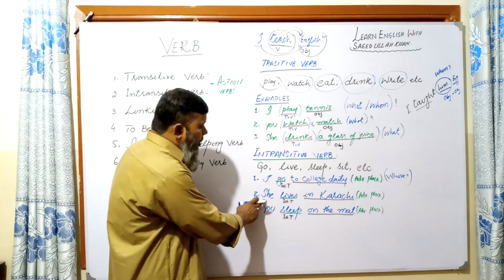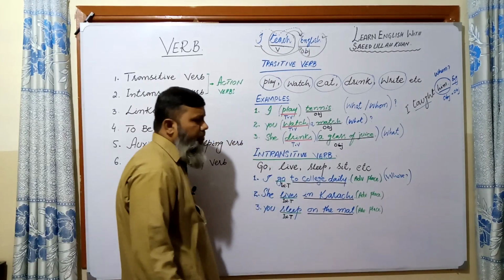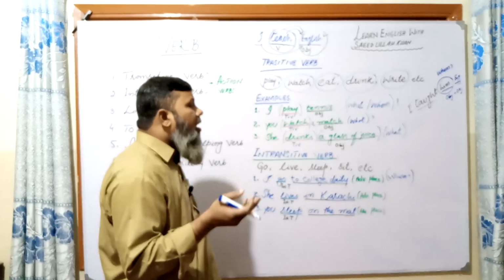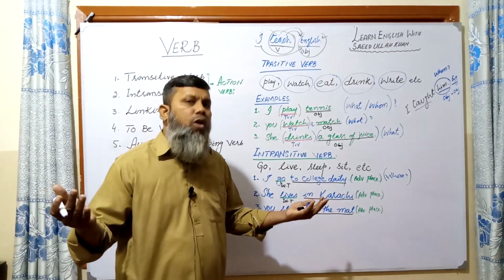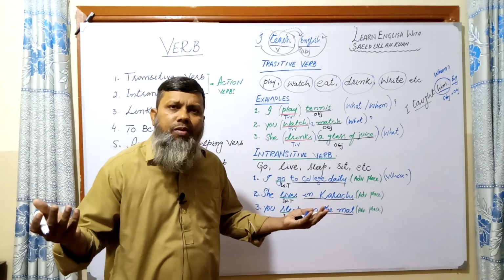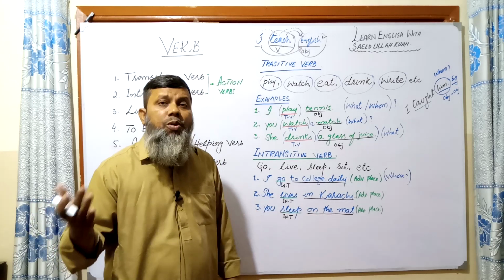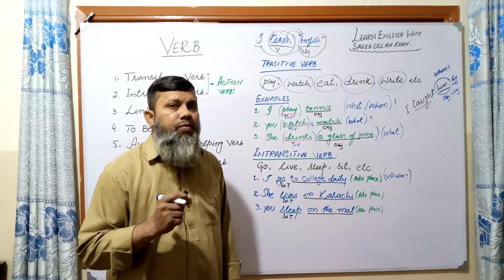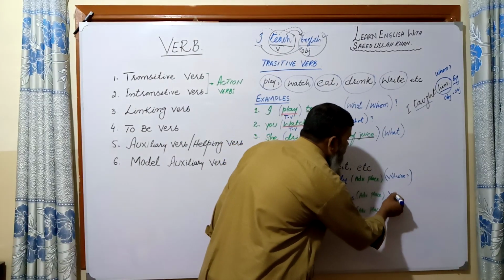Look, she lives in Karachi. If I ask, where does she live? I did not ask what she lives, whom she lives. No, it cannot be the answer. So, our question should be, where does she live? So, it also gives the answer of where.